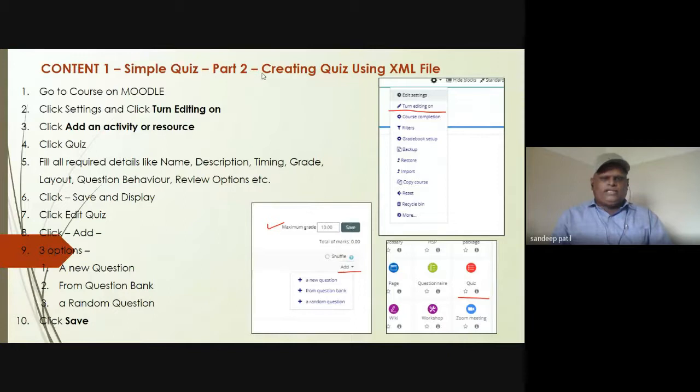Now the second part is creating a quiz using that XML file, or using the question bank that we have created in the category. So we need to go to Moodle again, turn editing on, and add an activity. Then we click the quiz and fill in all the details like name, description, timing, grade. Then save and display. Then we click edit quiz. Then we add the questions, and there are two options for adding the questions. So let us see this part, creating a quiz.